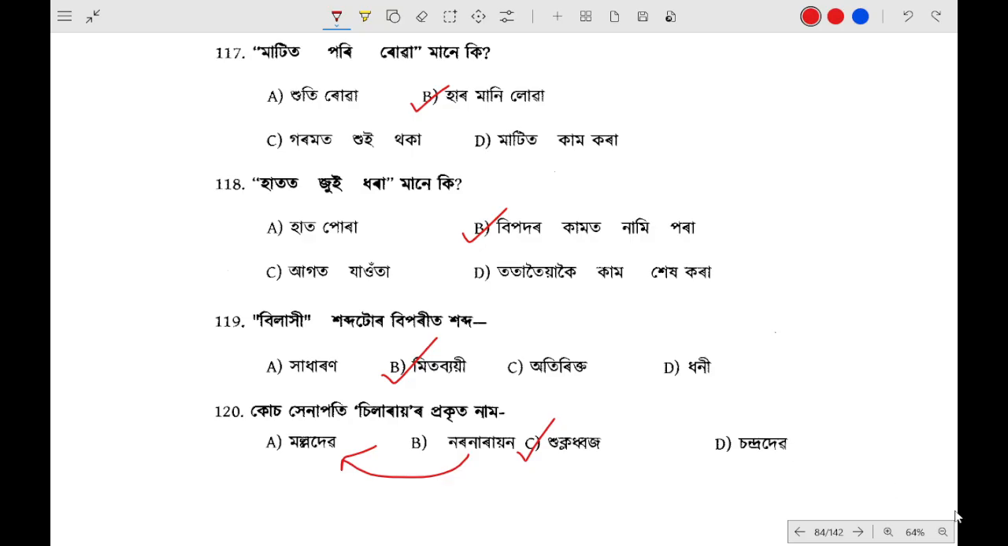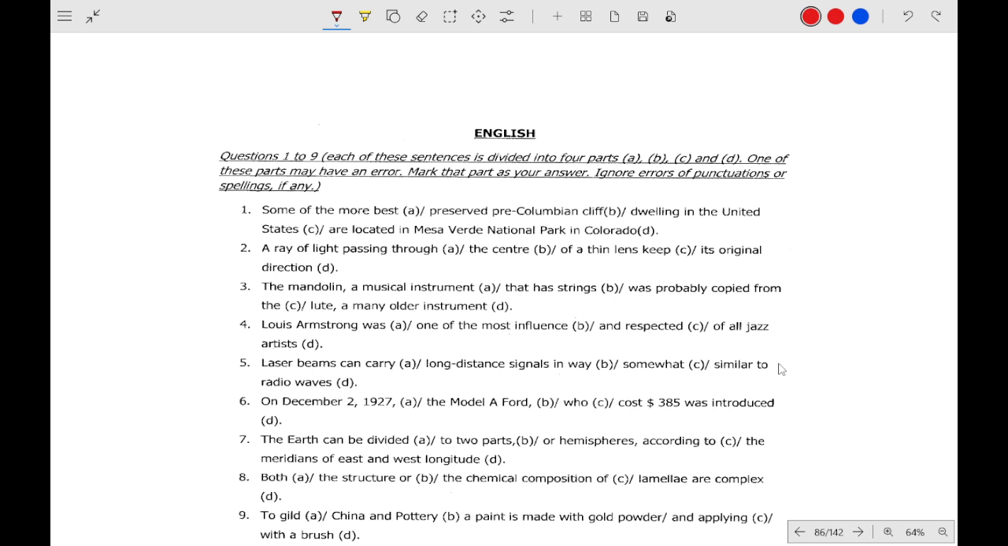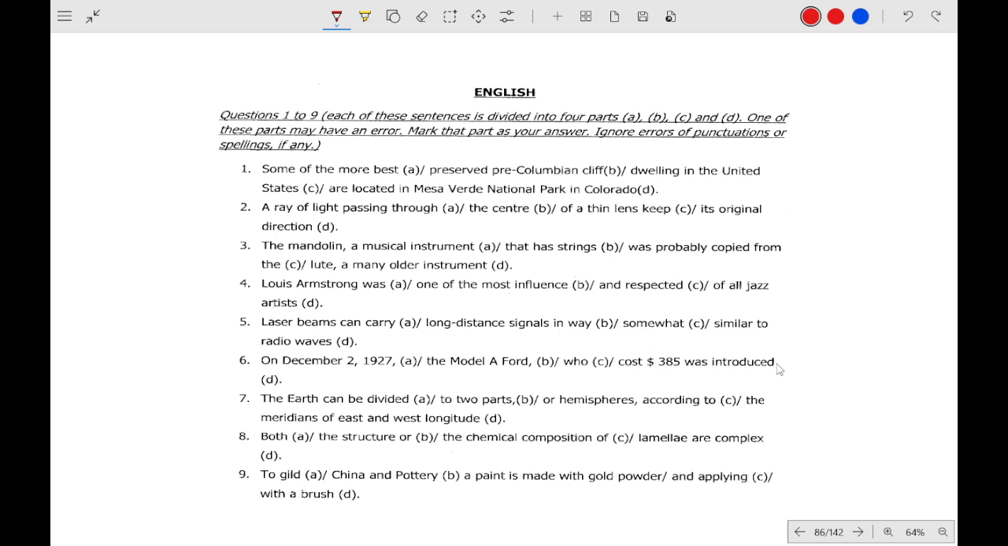Okay, moving on to the next paper. The next paper is the stenographer. This paper is actually a little bit lengthy. This paper is really lengthy, the stenographer grade 2, because of the English part. The English in this section is a lot, so we will try to solve as quickly as possible, otherwise it will take a lot of time.